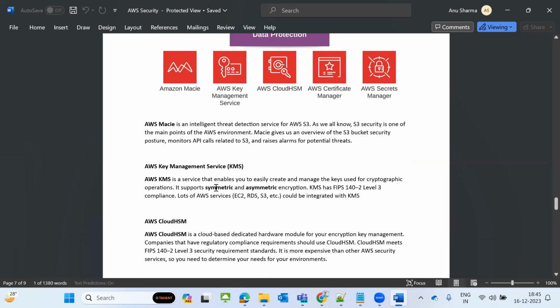So there are two types. It supports symmetric and asymmetric encryption. KMS follows FIPS 140-2 level 3 compliance. So this is the example for EC2, RDS, S3 bucket. These things are covered by what is called KMS.